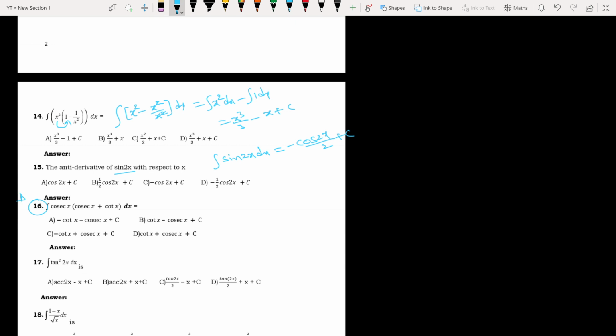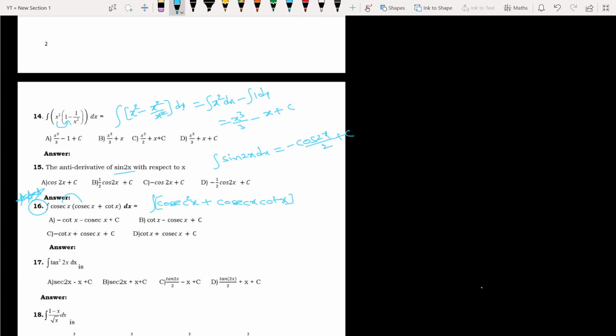Now this is a very important question which has been repeated many times in PUC as a 1 mark question. Let us start. Integration of, just multiply inside: cosecant x into cosecant x plus cot x. So cosecant square x plus cosecant x into cot x dx.